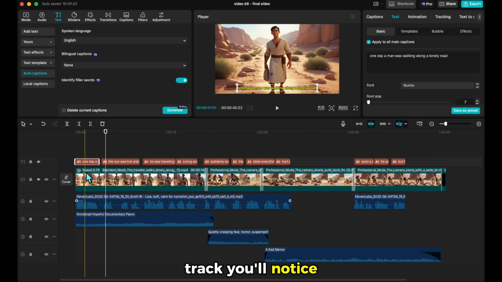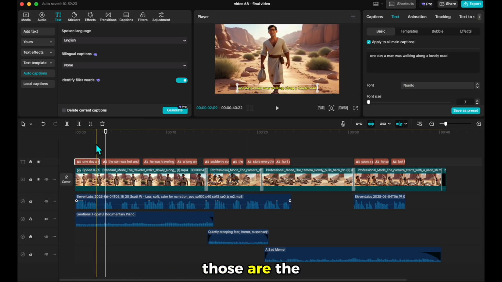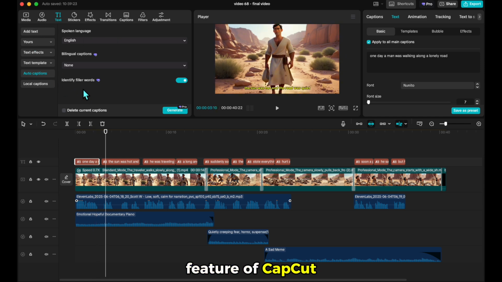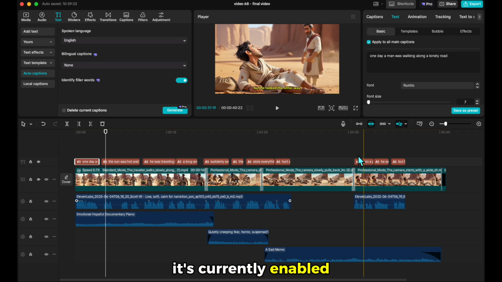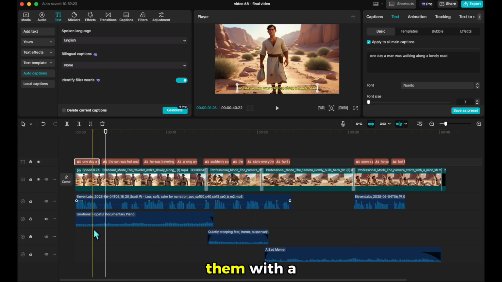At the top track, you'll notice the orange-colored clips. Those are the subtitles. One great feature of CapCut is that it can automatically generate subtitles. You can see it's currently enabled on the left side. You can add them with a single click.